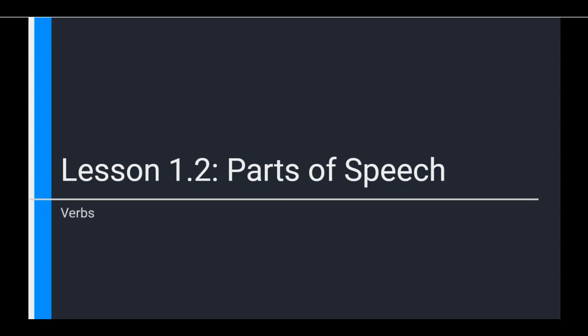And in this lesson, we are going to talk about verbs. So verbs, what are verbs? Well, a verb is a word that expresses physical action. So for example, to swim or to write or to climb. It could be a mental action. That would be something like to think or to guess or to consider. It could also be a state of being, so that's something like to be or not to be, to exist or to appear. You might find it useful to think about verbs as doing words.